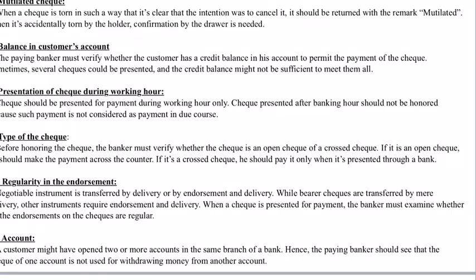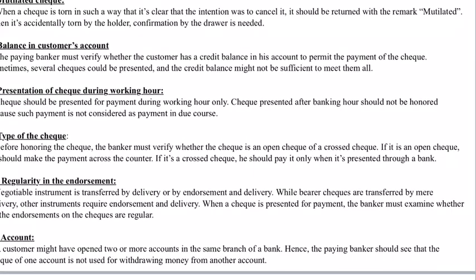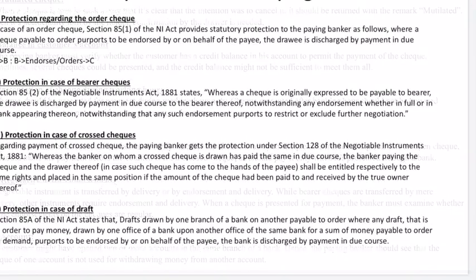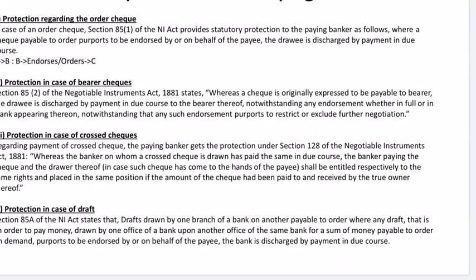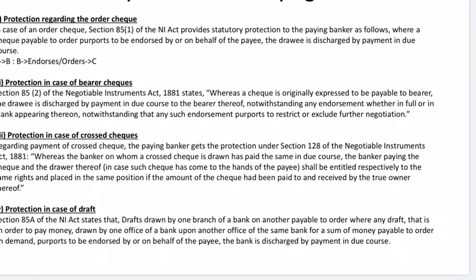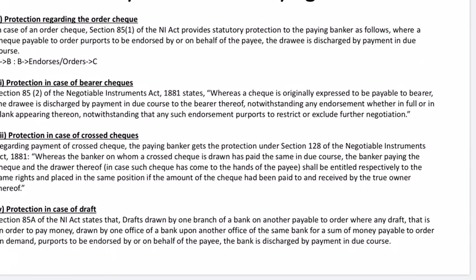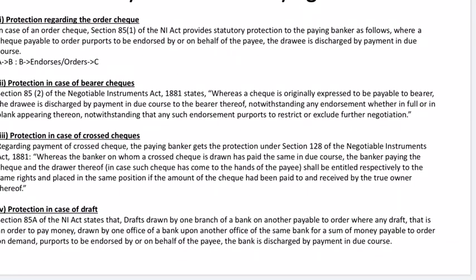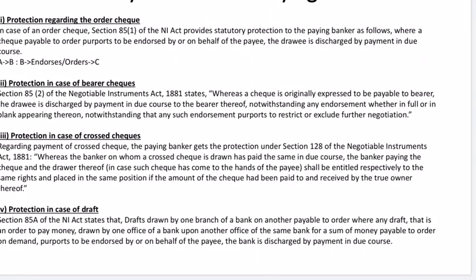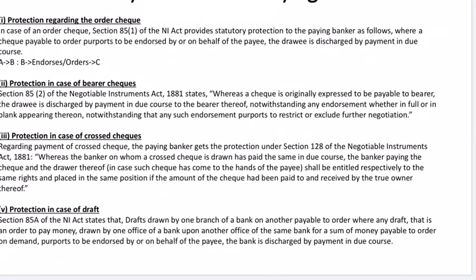Okay. Now moving on to the next topic, what kind of statutory protection does the banker get? So in case of order check, bank gets protection if bank makes the payment to the payee or to his order. I mean, we know what an order check is, right? Or to his order as per endorsement.